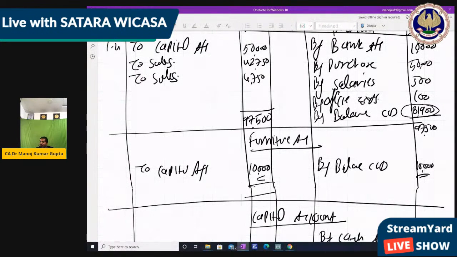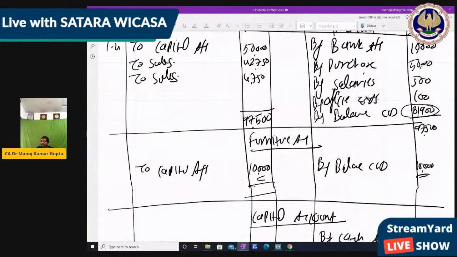So how do we make this trial balance? We have to write these balances. In the trial balance also there are two columns, debit and credit, because the entire accounting is a double accounting system. Now the question: is this balance a debit balance or a credit balance? Many students are confused about whether the balance received is debit or credit.